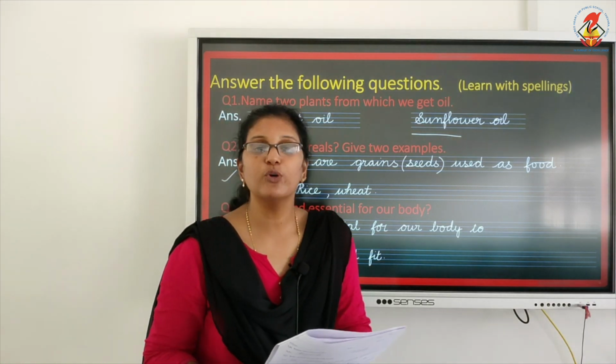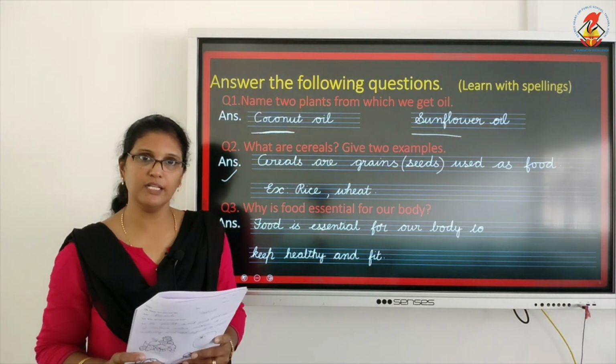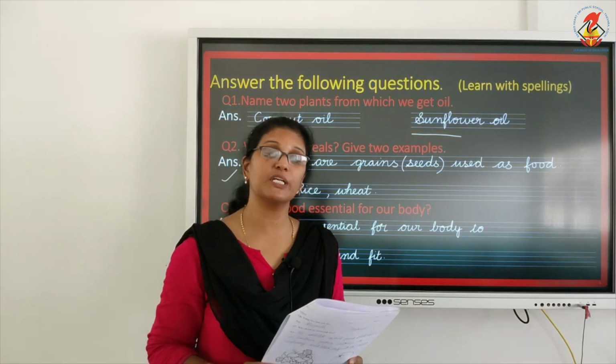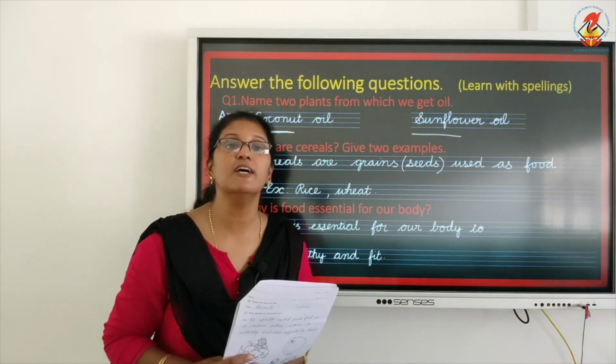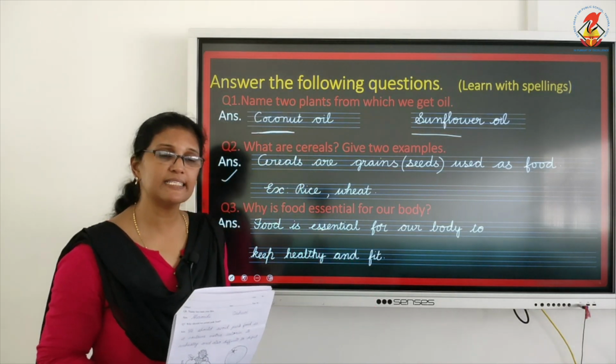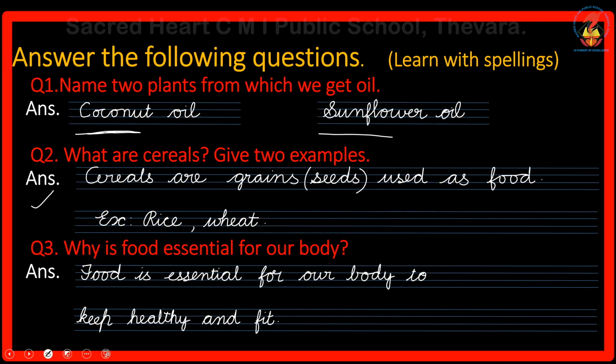Why is food essential for our body? Food is essential for our body, isn't it? It's very important. Essential means important. Why is it important? They are asking. Food is essential for our body to keep us healthy and fit.